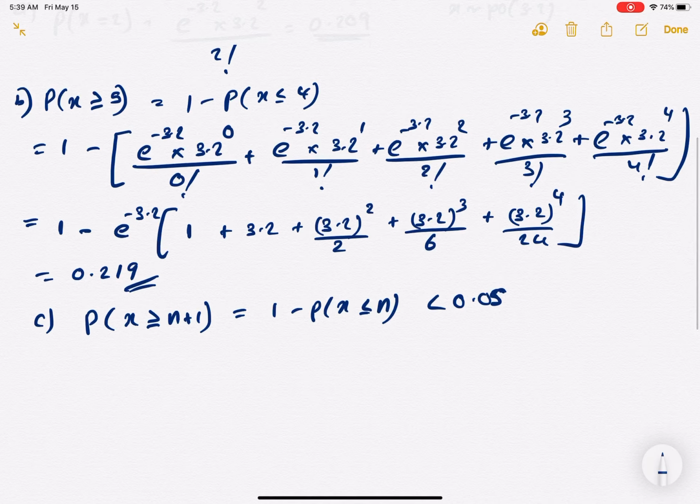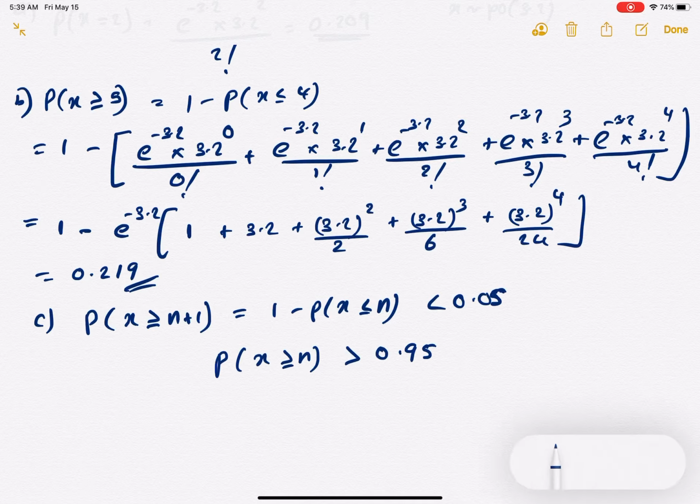So now we have this condition: the probability of x less than or equal to n should exceed 0.95.